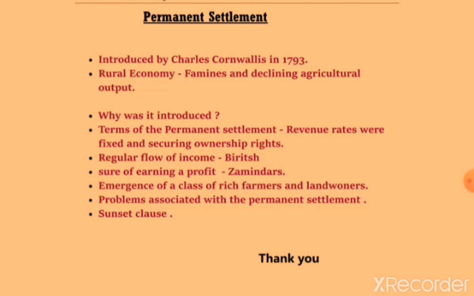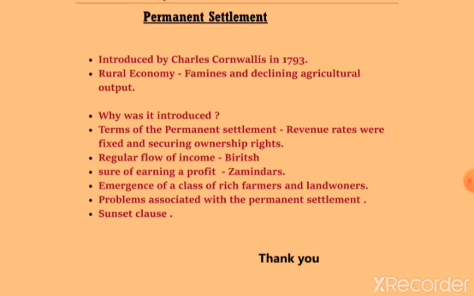Let me tell you, when the British occupied the Bengal region, they thought that they would extract a huge amount of money from this region, but it wasn't happening. And moreover, the agricultural prices were depressed. So they thought the solution to all these problems could be this permanent settlement. Under this permanent settlement, the revenue rates had to be fixed, and the zamindars could secure the ownership rights. So it was a win-win situation for both the zamindars and the British.